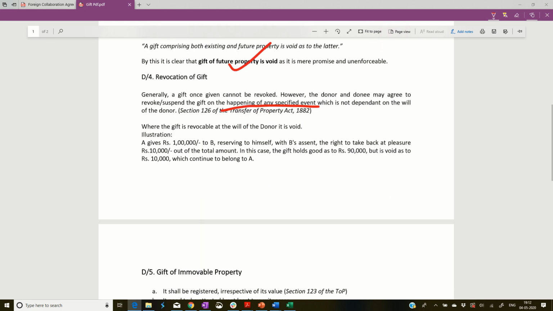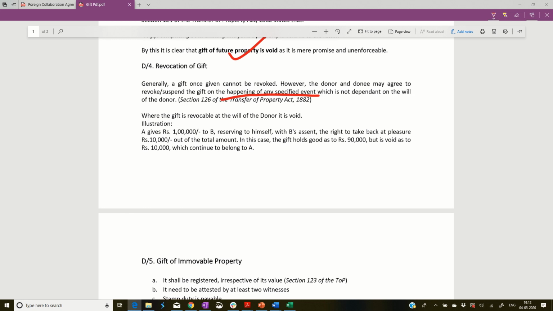So, for example, if I give you 1 lakh as a gift and say 90,000 is for you, but 10,000 I can take back at any point of time. This means the 10,000 is a gift which can be revoked at any time at my will. Such things are not allowed. That cannot be a gift at all. It will be void. Right?